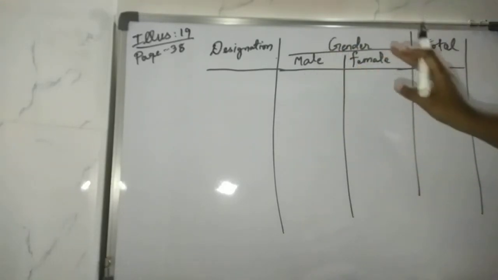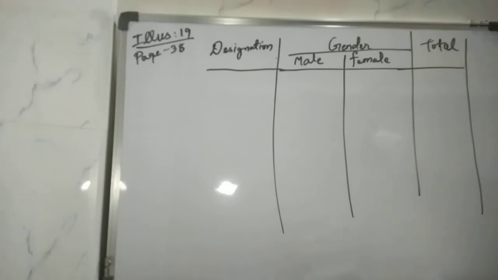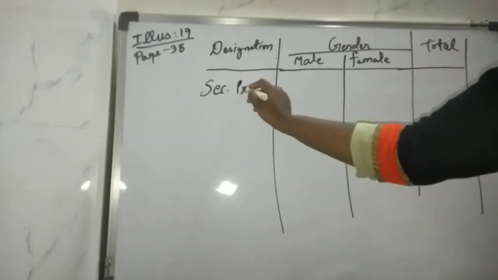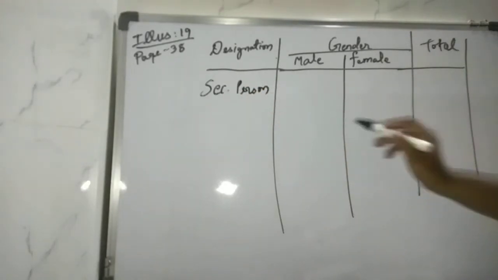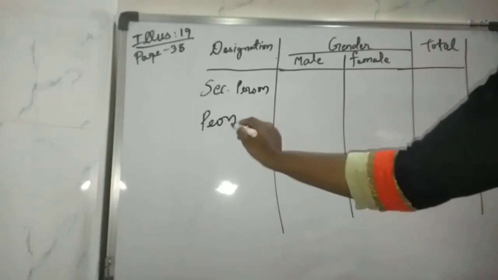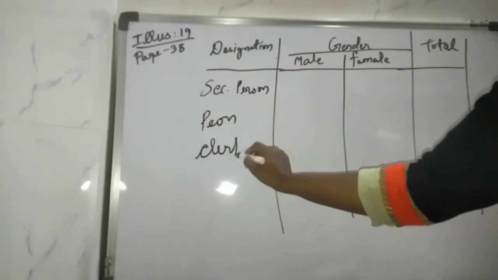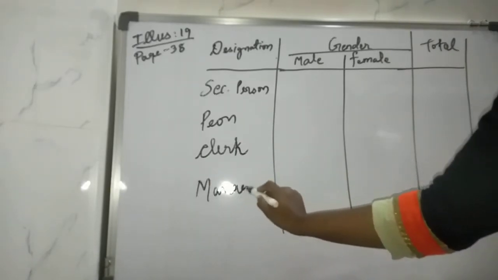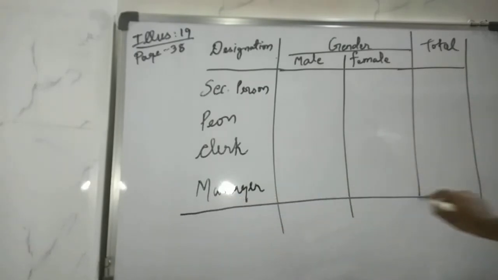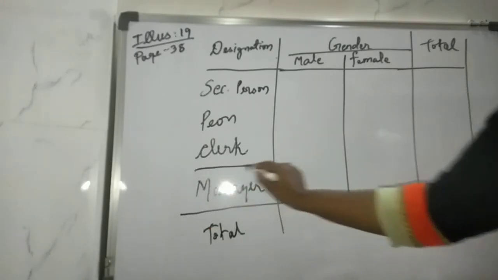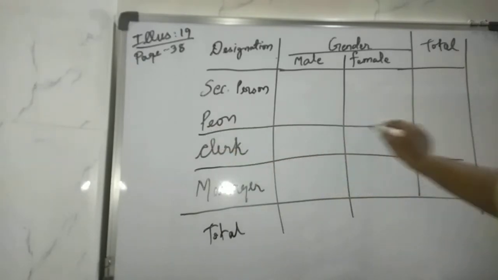The designations that were given to you were 4. The first one was security personnel, then we had peon and clerk, and last we had manager, right? Then we have to find the total of this. Clear? So like this your table looks.